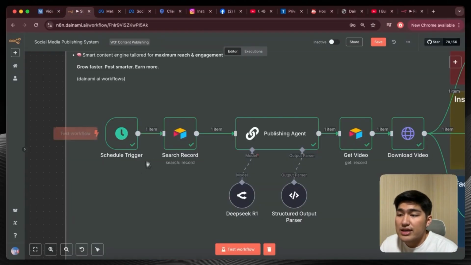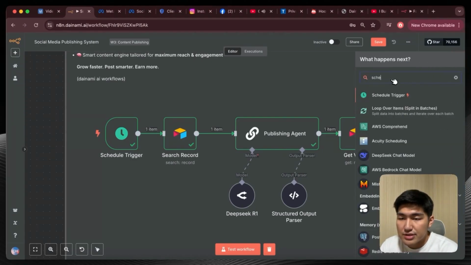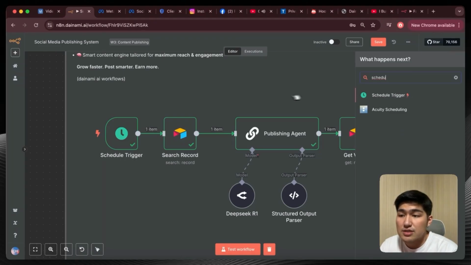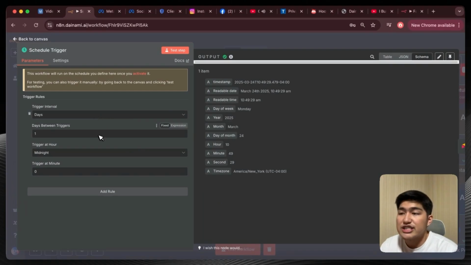So I'm going to start off with creating a specific trigger node. To do so, you just have to click the plus button over here, and we're going to search for schedule trigger. You just have to click into this to create this specific node. Once you have this node created, you can open this up and set the trigger to the specific settings that you want. I'm just going to set it as 1 for now if I want to post a specific post each and every single day. Now you can definitely set it to every 30 minutes or so on and so forth, up to you.